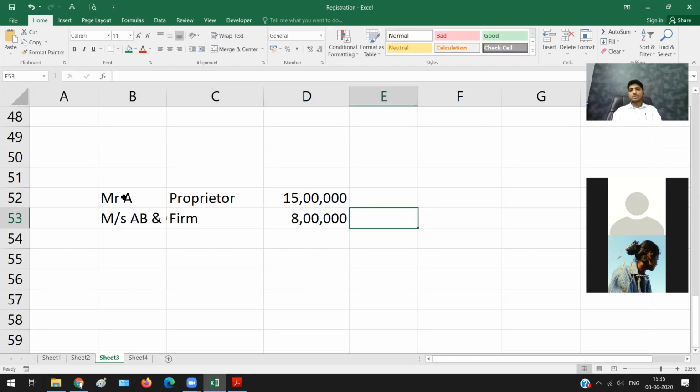So you tell me, should I obtain registration or not? How many of you feel that I need to get registration? How many of you feel my turnover exceeds 20 lakh rupees, hence I need to apply for registration? How many of you feel I need not obtain registration because my personal PAN is different and my firm PAN is different?